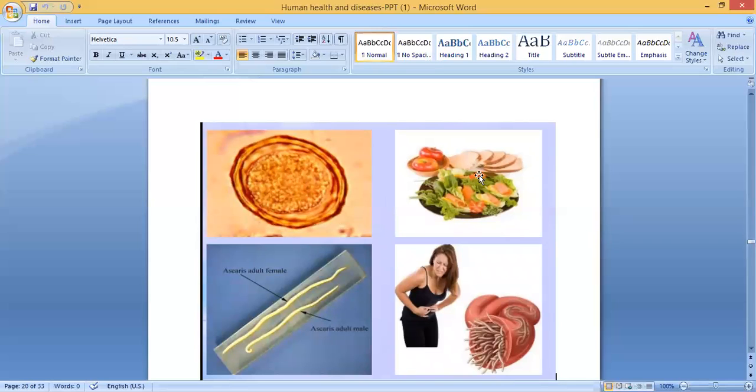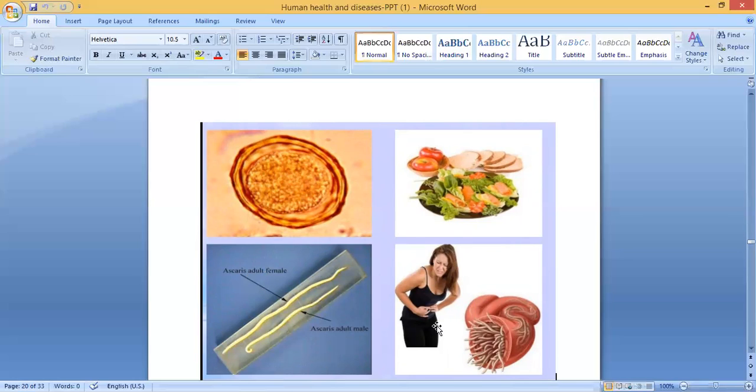So you can see the picture. These are the contaminated food, you think. This is the helminth or roundworm. Here you can see, in the previous session you studied the difference between male and female. Ascaris female is always longer than the male, and you learned about the anterior end and the posterior end. In the female, the posterior end is straight, but here the posterior end is curved. So this is Ascaris male, this is Ascaris female.